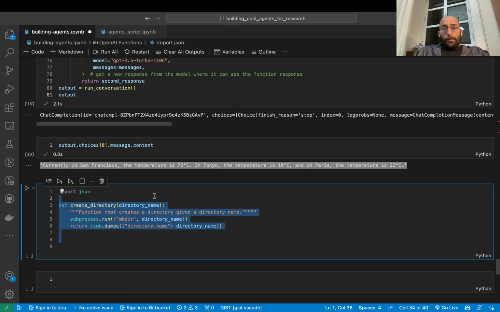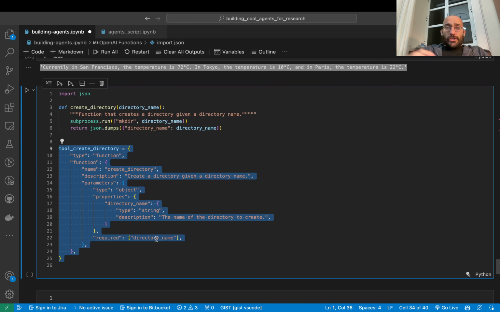And now we can take this approach and we can take the stuff that we were doing before, like putting all the functions inside of the string, etc. And we can say, okay, now let's do that with OpenAI function calling. Now that we know how OpenAI function calling works, more or less, let's see how our previous agent that was not using OpenAI function calling would work with this approach.